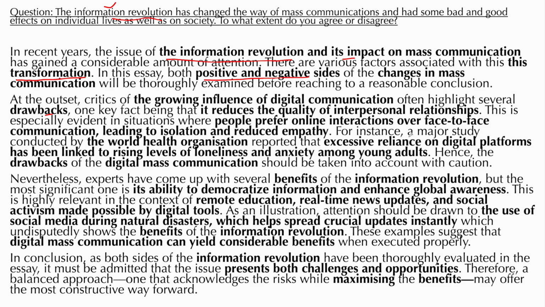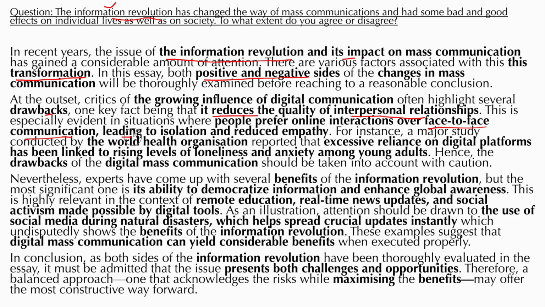You can see how my explanation is actually reflecting this fact that it reduces interpersonal relationships, because we do not prefer face-to-face communication anymore. Right? For instance, a major study conducted by the World Health Organization reported that excessive reliance on digital platforms has been linked to rising levels of loneliness and anxiety among young adults.